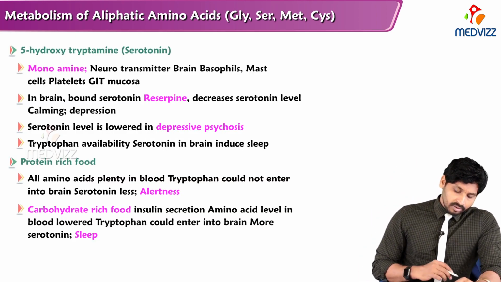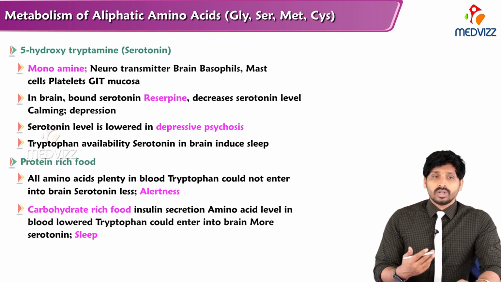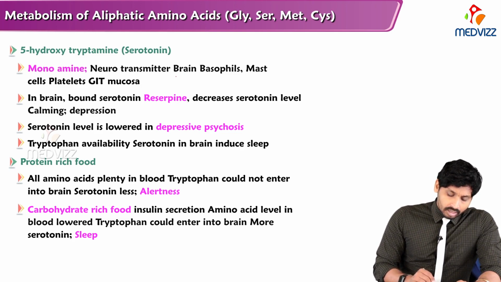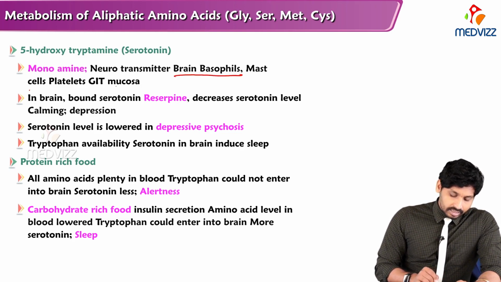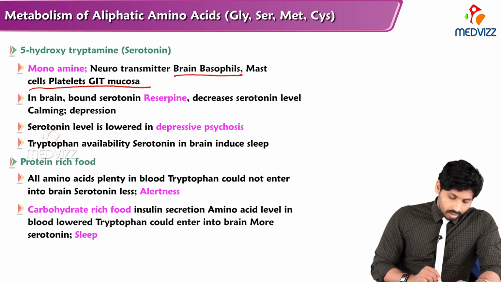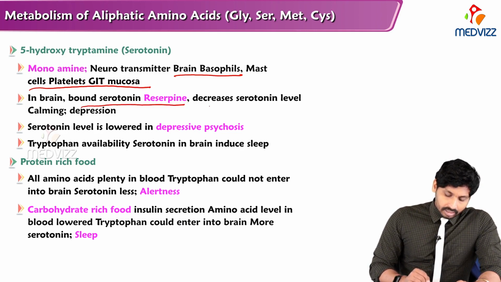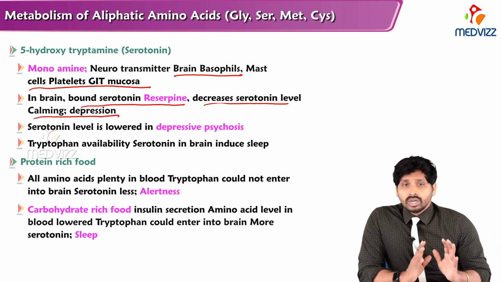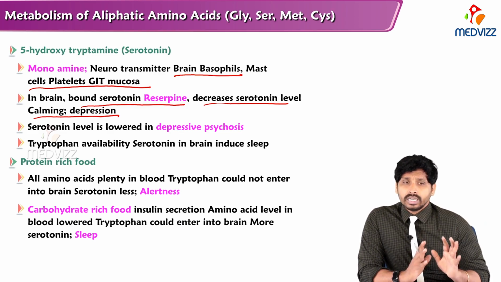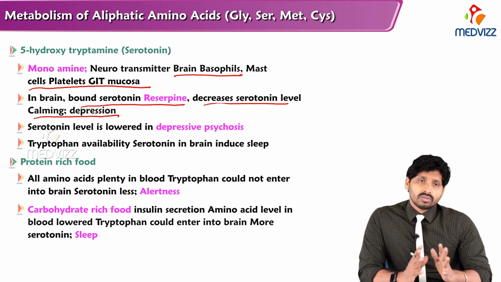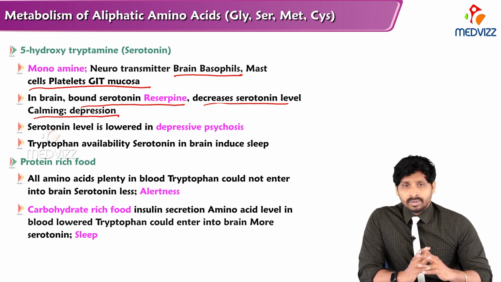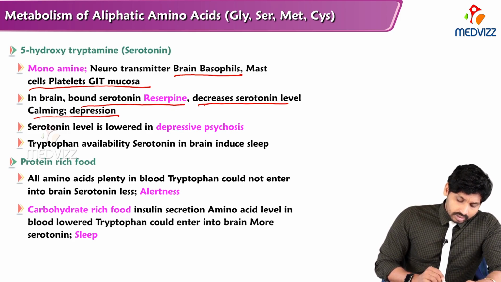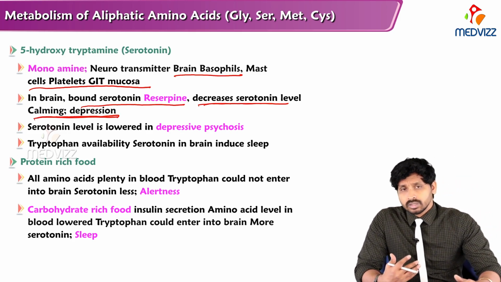So 5-hydroxytryptamine, tryptamine. What are the functions you see here? It is a single monoamine substance, a neurotransmitter. It is produced in the brain, basophils and mast cells, and platelets of GIT mucosa. In the brain, the drug reserpine binds serotonin and decreases serotonin level, causing depression. Serotonin is a happy hormone. Whenever you are in depression or anxiety, serotonin will help. The drug reserpine decreases serotonin and causes depression.